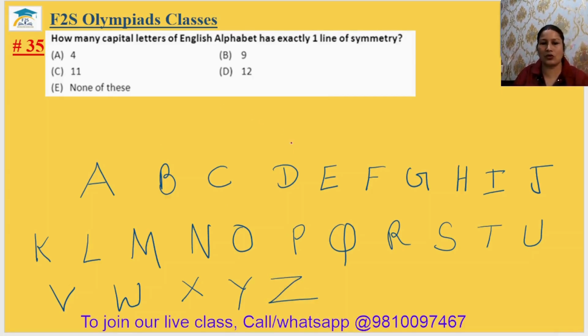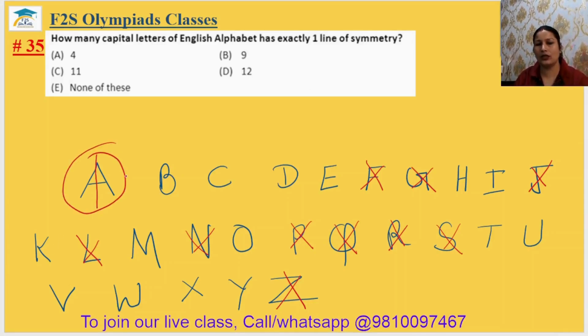So first we will just cross all those which have zero lines of symmetry, which we have written earlier. So G cannot be possible, J cannot be possible, L not possible, P not possible, Q not possible, F not possible, N not possible, S not possible, R not possible, and Z. These letters have zero lines of symmetry. Now we just find the one line of symmetry. So you can see A has one line of symmetry. So this will count. But it is not written horizontal or vertical.